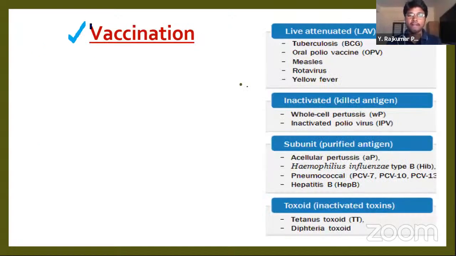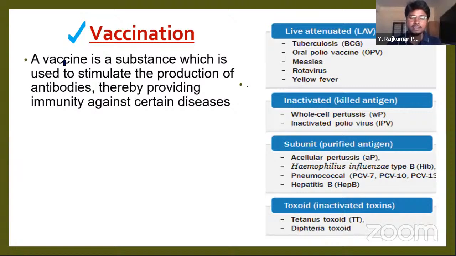First of all, vaccination. What is meant by a vaccine? What is actually present in the vaccine? What is the most common vaccine you hear about many times? That's the polio vaccine, isn't it? Oral polio vaccine. So what is present in them? Actually a vaccine is a substance which is used to stimulate the creation of antibodies. So a vaccine helps us to produce antibodies.